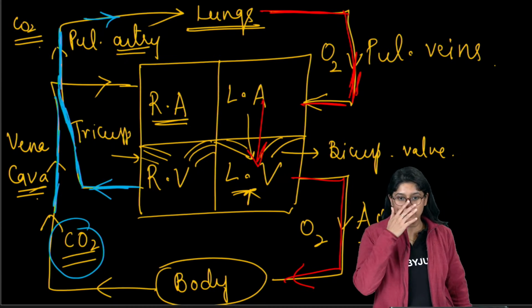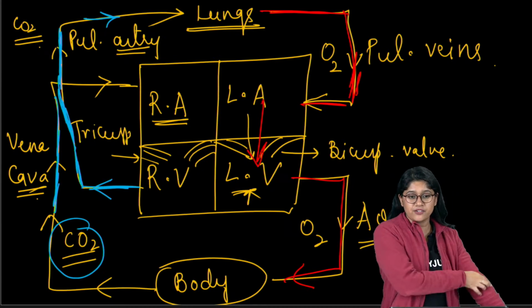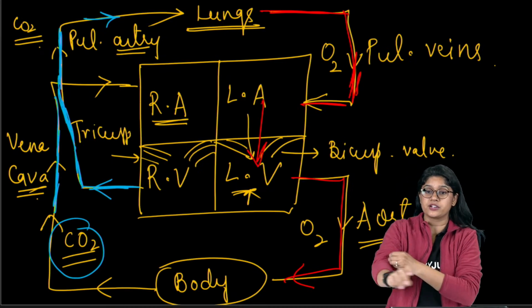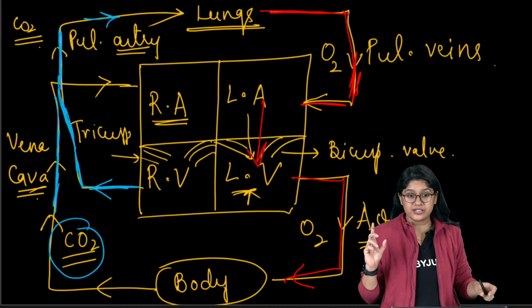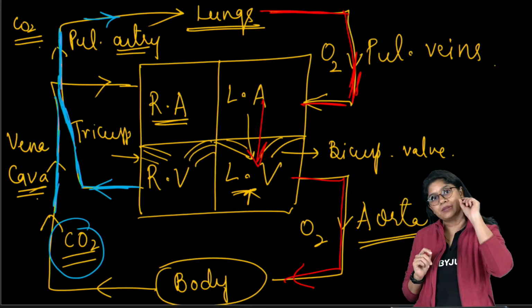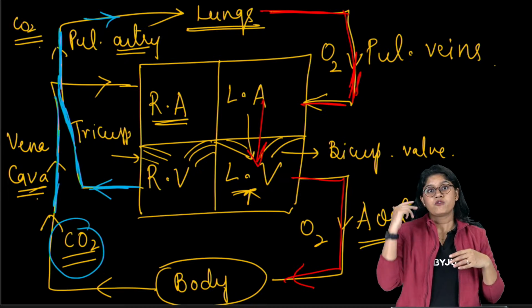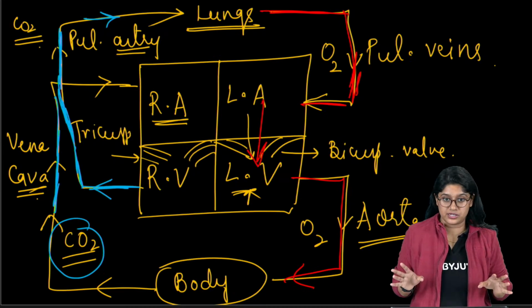Now I'll answer. I can see there are a few doubts. I'll answer those doubts. Pulmonary circulation and systemic circulation. Now, pulmonary circulation will happen from the lungs to the heart, right? That is pulmonary circulation. From the heart to the body, systemic circulation.